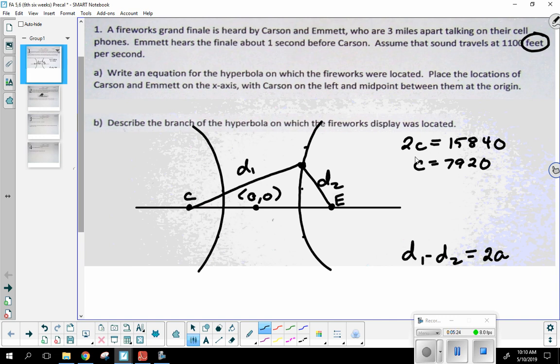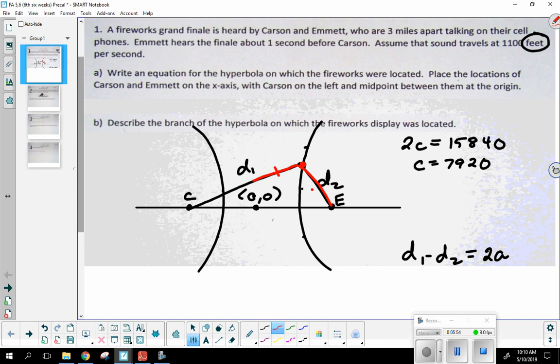So let's think about this. When a sound occurs, it's going to travel in every direction, right? So let's say the fireworks go off. Boom. The sound is going to emanate out from that central region, so it's going to start making its way towards Emmett. But at the same time the sound is traveling towards Emmett, it's also traveling towards who? It's also traveling towards Carson. So by the time Emmett hears it, it's only a portion of the way towards Carson.